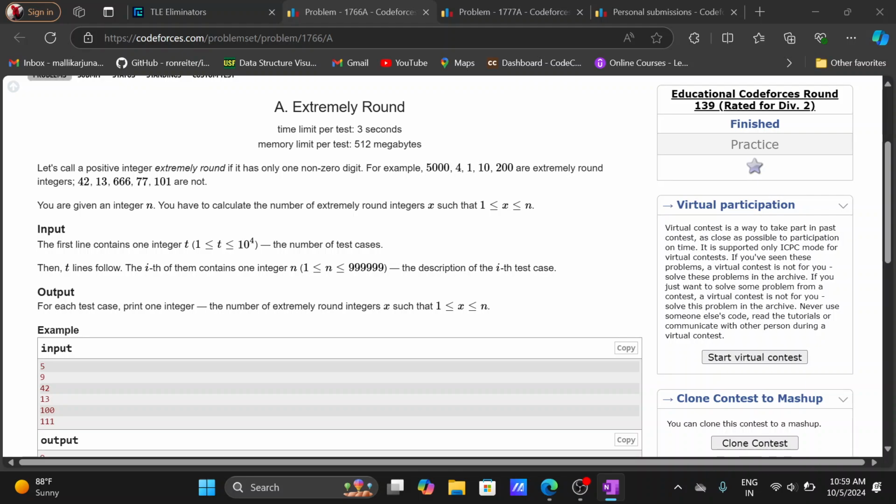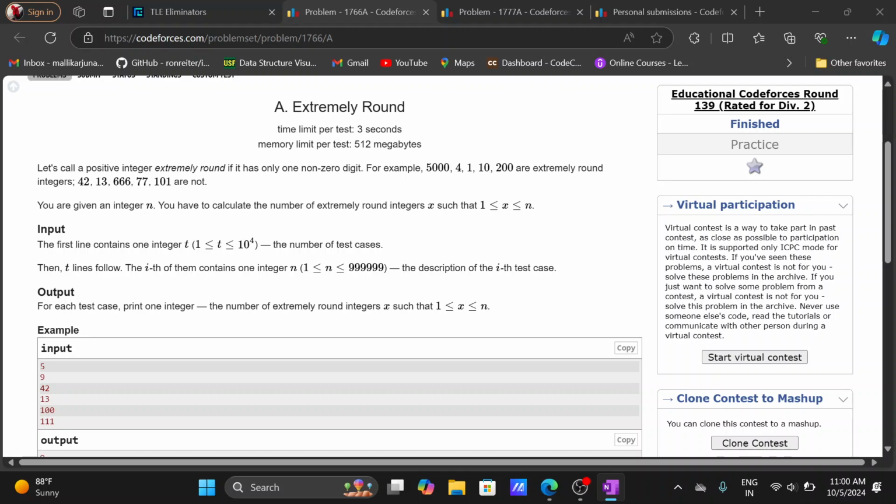If you think, you can easily get it. Even a brute force approach is also good for this one, but we have to code a lot for that, right? The problem is saying we have a number n, and for that n we have to print how many extremely round values are there.